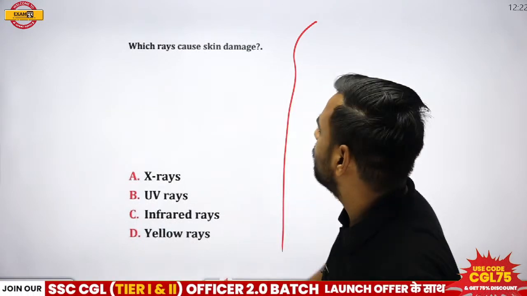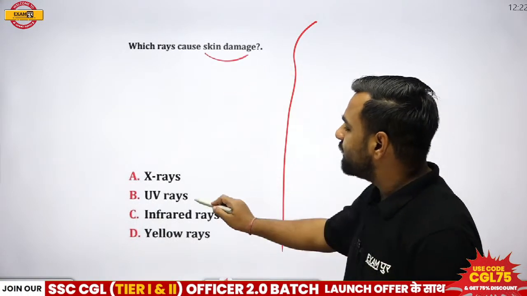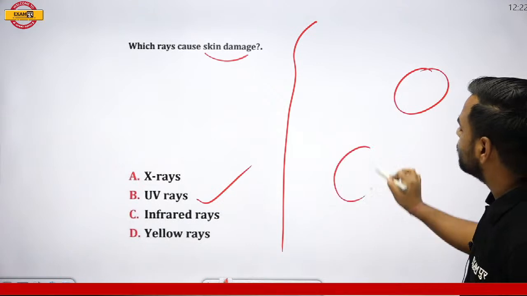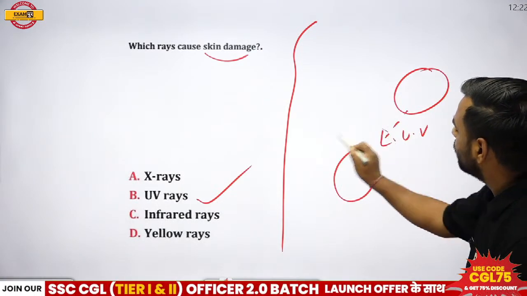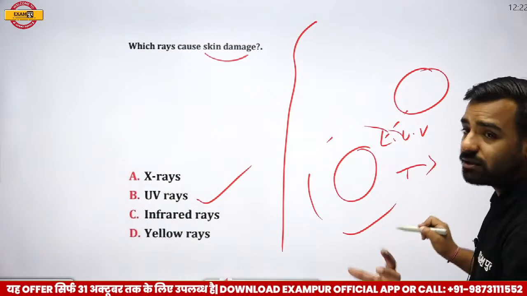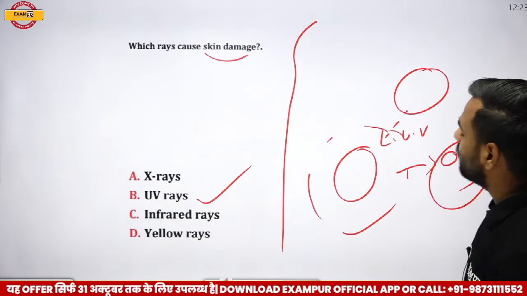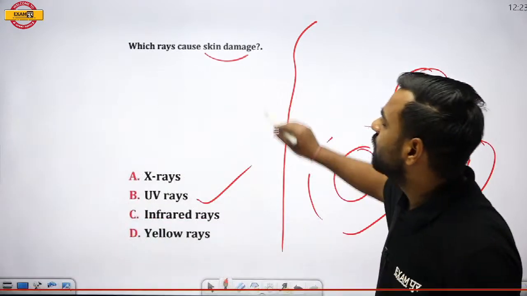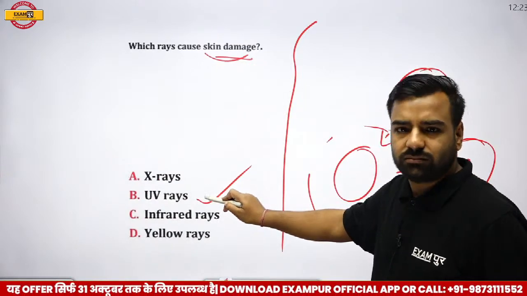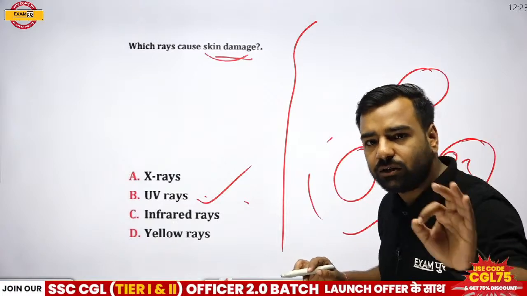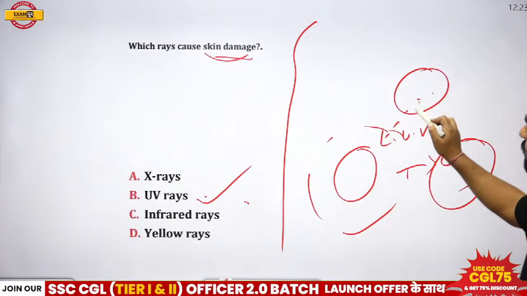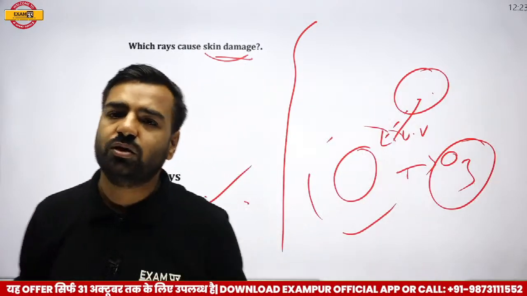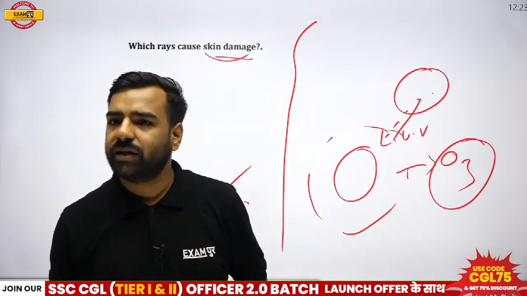Fine. So, what I was talking about, the skin damage. Please remember, that is actually UV rays, that is ultraviolet rays. If someone asks you, talking about earth and sun, the UV rays coming from the sun are actually harmful, and ozone is keeping us safe from these UV rays. So for the skin damage part, UV rays are the ones creating the damage. UV rays are coming from the sun, but we are safe because of the presence of the ozone layer. Now, ozone's formula is O3, right? And yes, that's true, stratosphere.